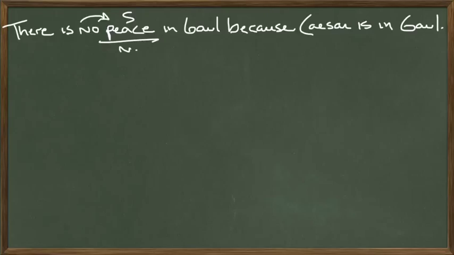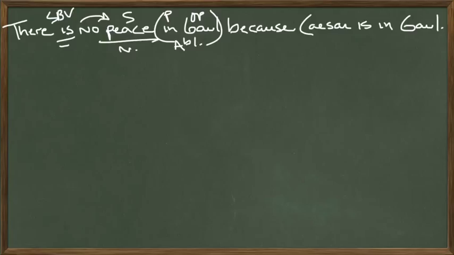No peace. No peace, what? Exists. State of being verb. No peace is. Is where? In Gaul. In, preposition. In what? Gaul. Object of the preposition. That phrase goes into the ablative case.